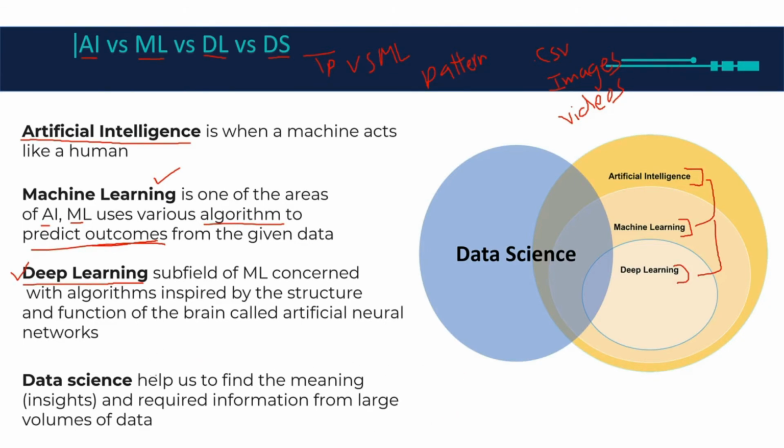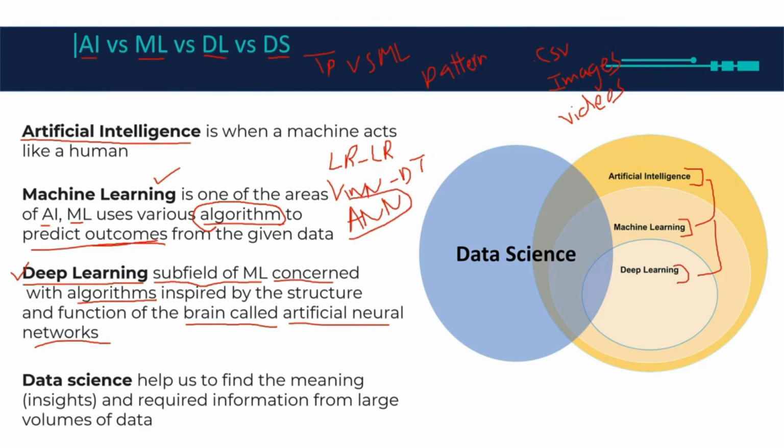So here we can see that deep learning is a subfield of machine learning concerned with algorithms inspired by what? By the brain's neural network, and it's called an artificial neural network. In machine learning, when I say algorithms, we have many algorithms. We have linear regression, logistic regression, k-nearest neighbor, decision tree, and we also have something called an artificial neural network. So deep learning is actually based on artificial neural networks.